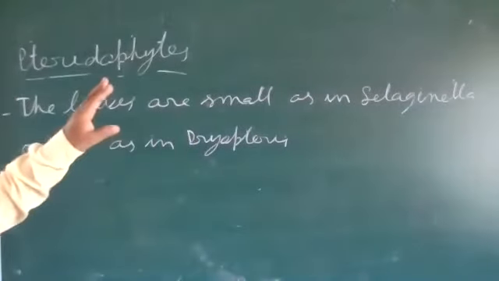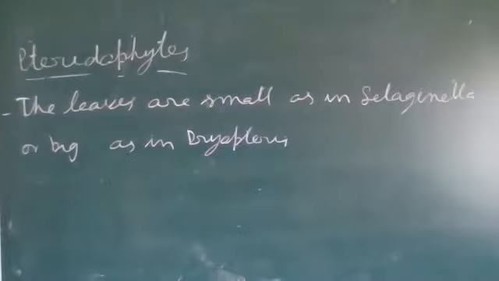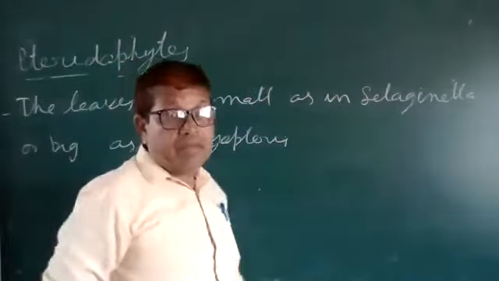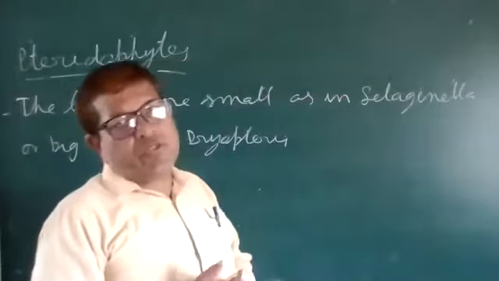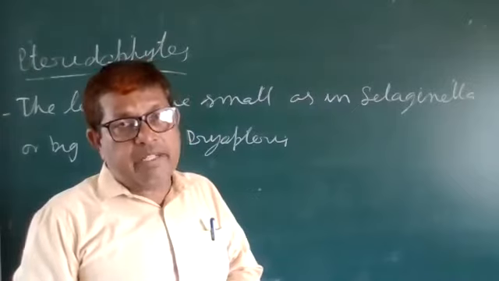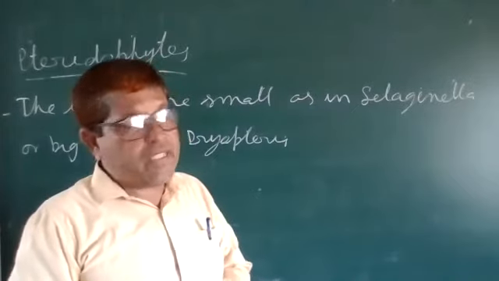Leaves may be small or big. Small leaves are a specific term we are using here: microphylls and macrophylls.